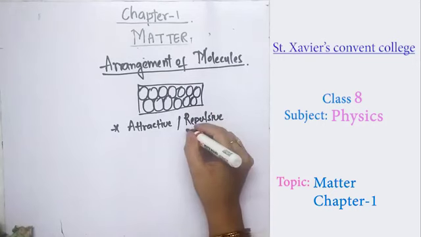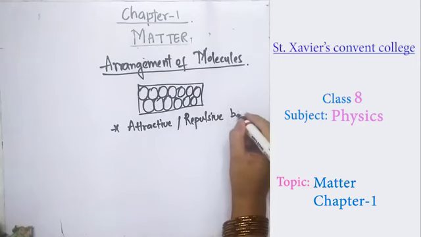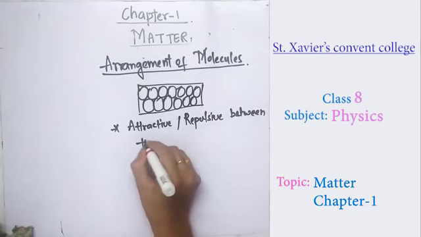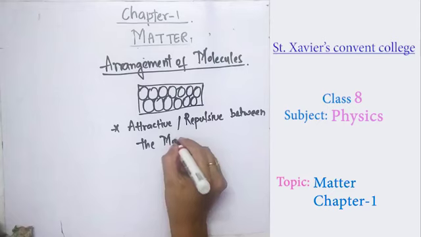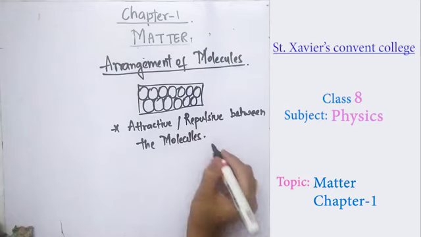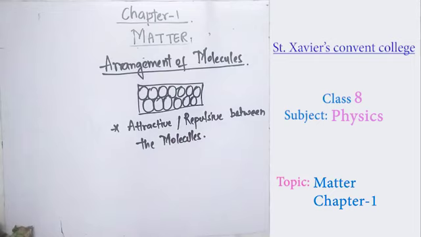So it can be an attractive force or a repulsive force between the molecules.